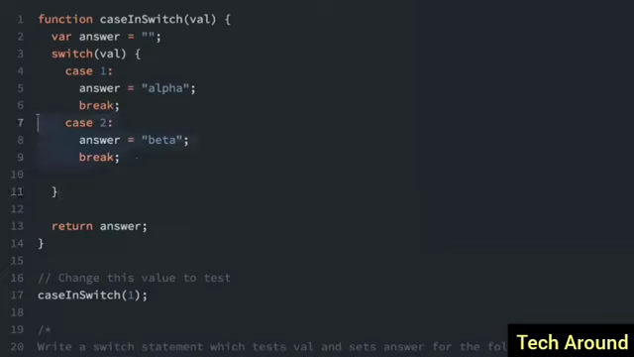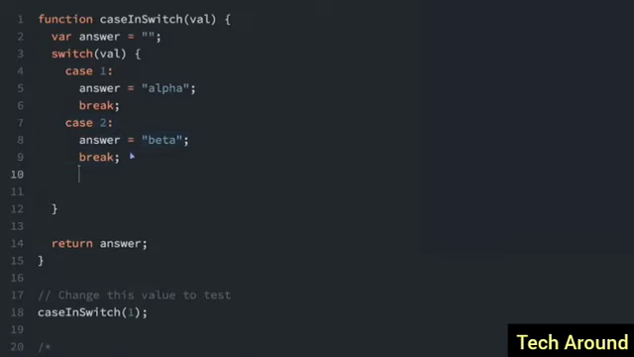So now we're going to do case 3. We'll just do some copying and pasting here.